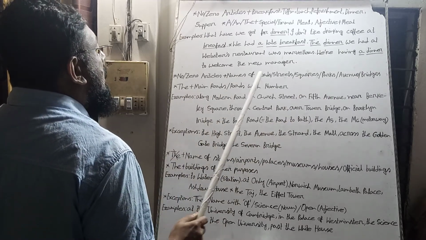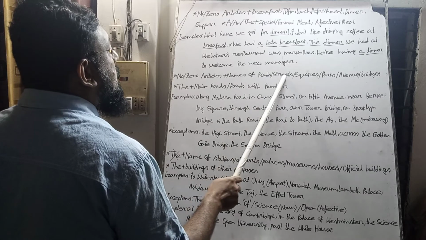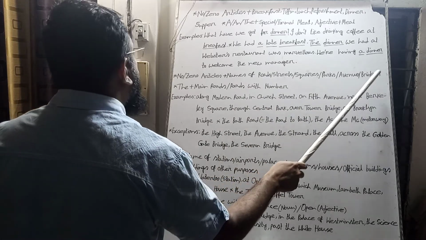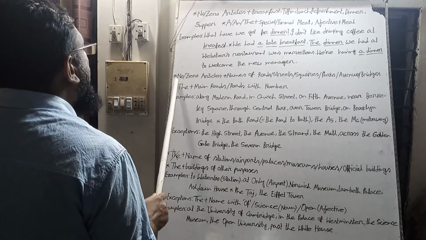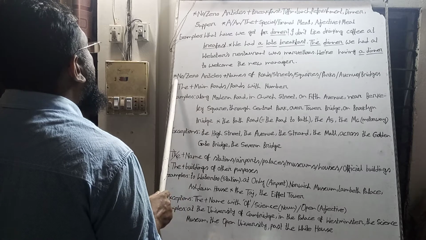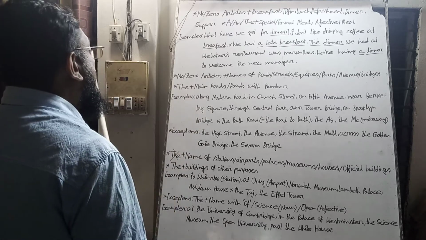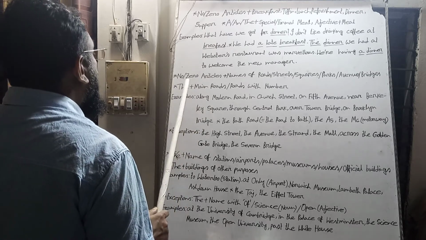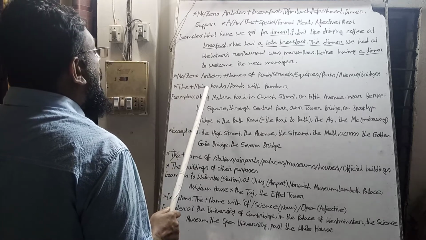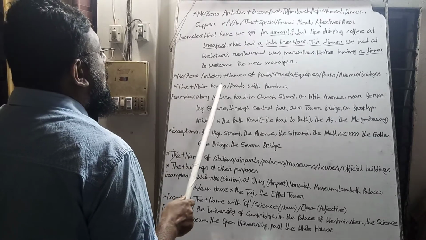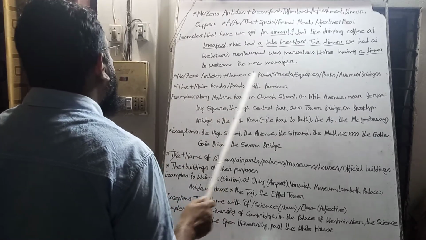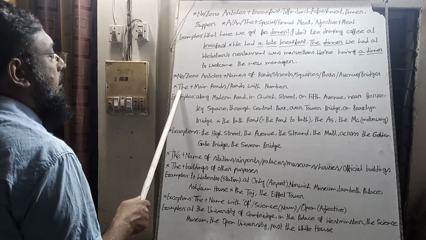When we find any names of roads, streets, squares, parks, avenues, bridges, we don't use any article. I mean no article, or zero article, we use. But when the roads are main roads or roads with numbers, we use the article before them.